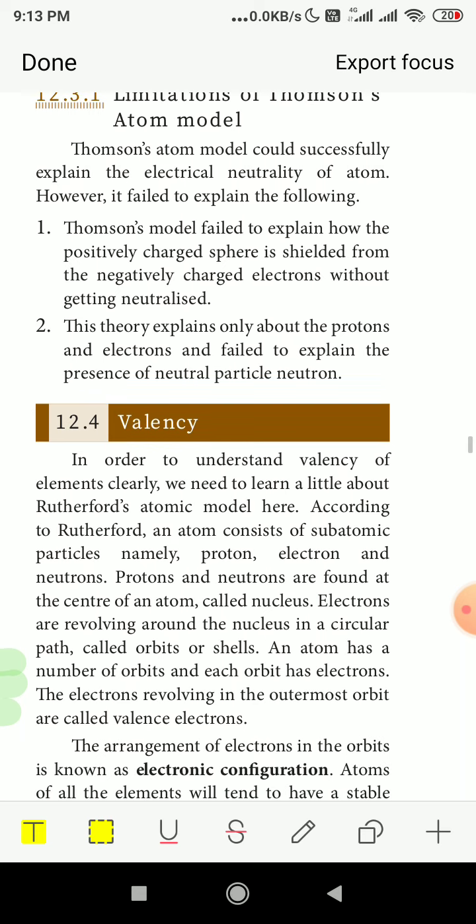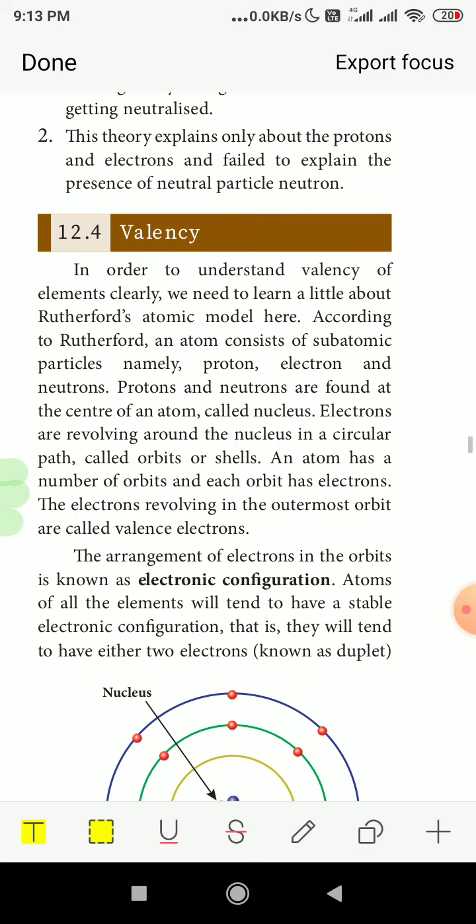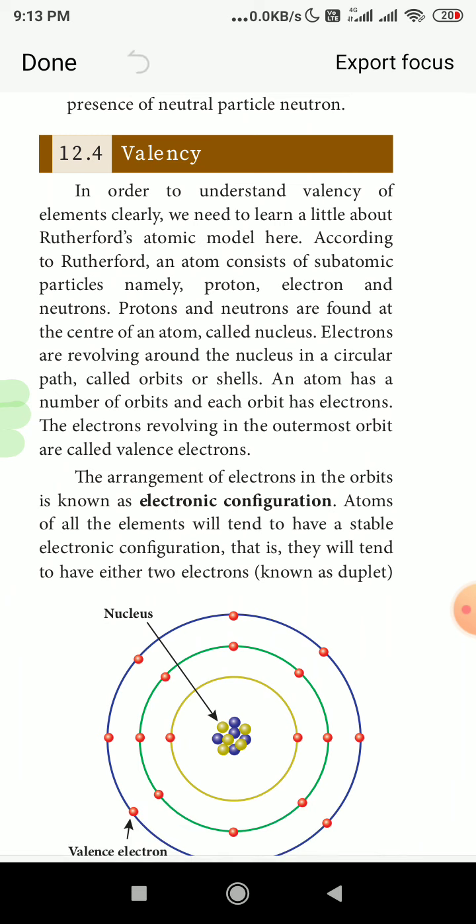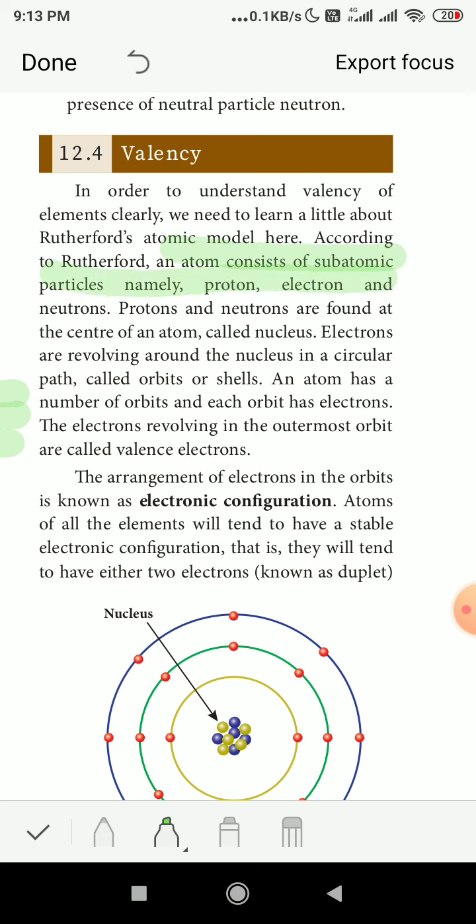Now what is valency? In order to understand the valency of an element clearly, we need to learn a little about Rutherford's atomic model here. According to Rutherford, an atom consists of subatomic particles, namely protons, electrons and neutrons. As per Rutherford, all the three particles are present in an atom. Protons are positive, electrons are negative and neutrons are neutral.